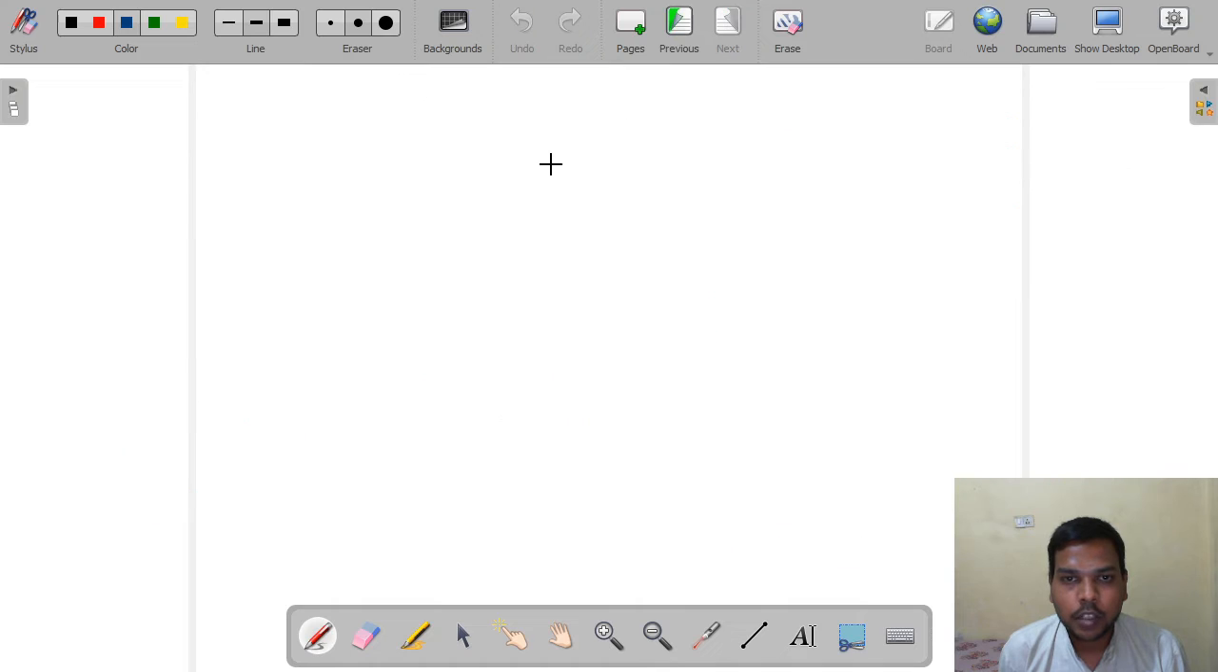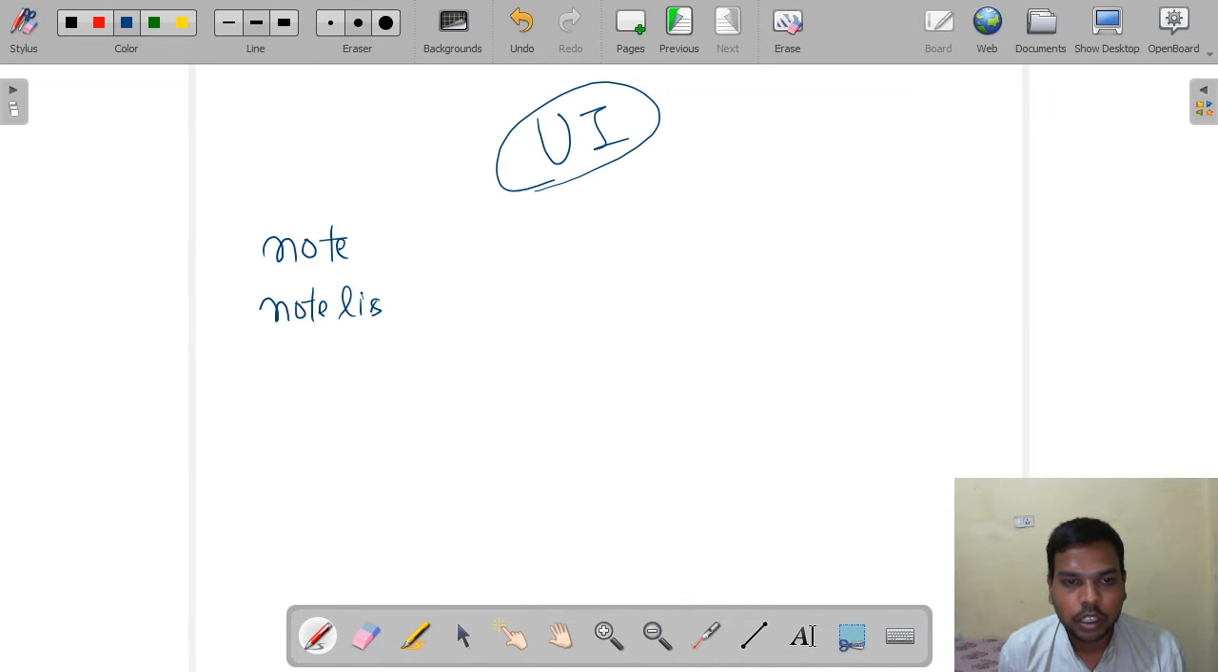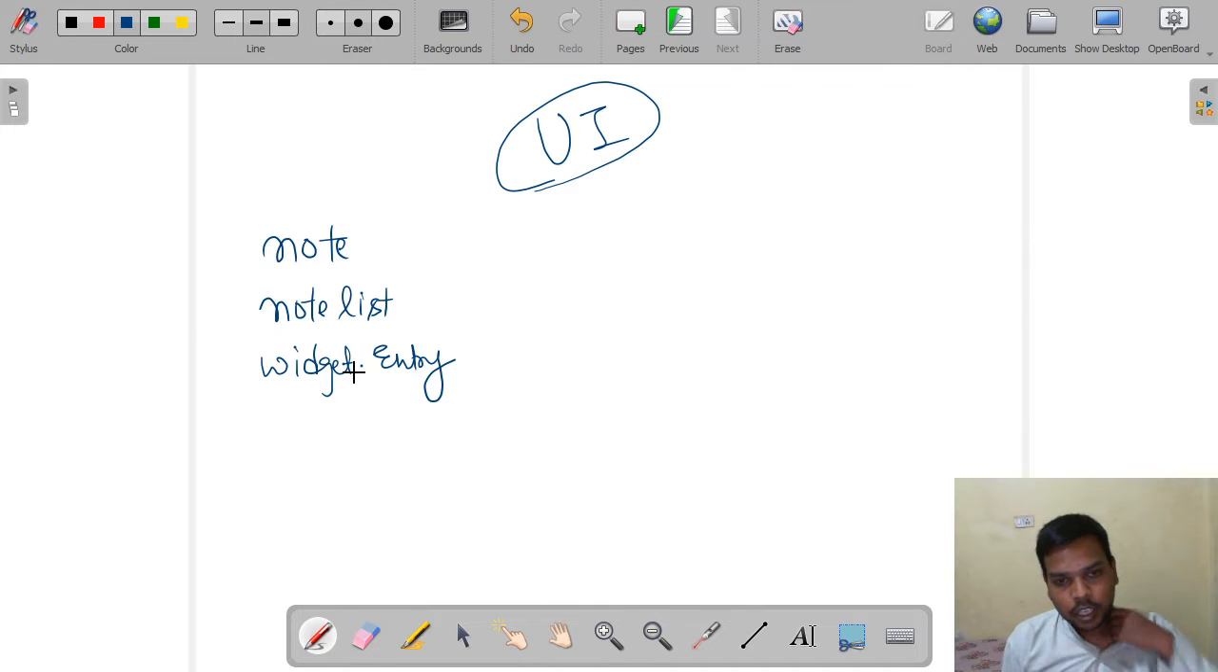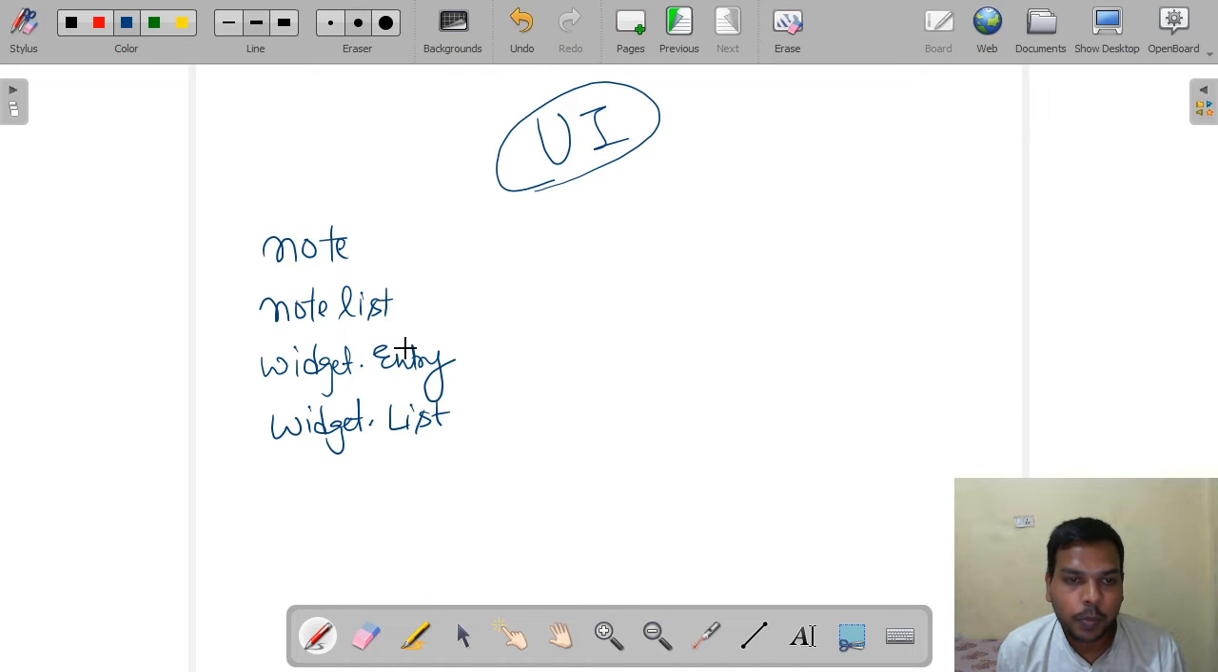There are several user interface parts, and this will include note and note list, and in the note there is a widget known as entry. We will develop a widget entry where we write our note, and if there are 2 or 3 notes, then we will show these notes on the left side of the area, and we call it widget.list. It is available in the Fyne documentation.